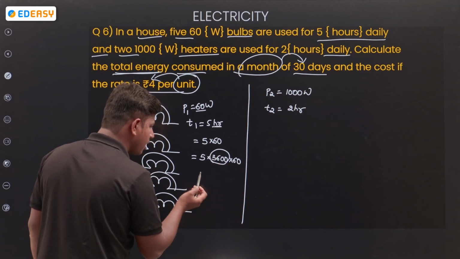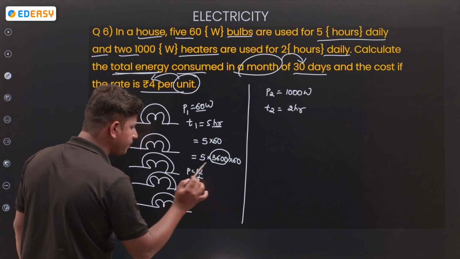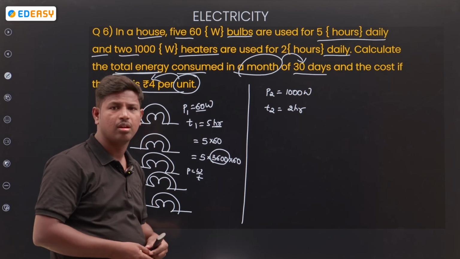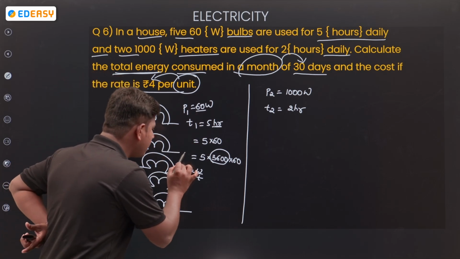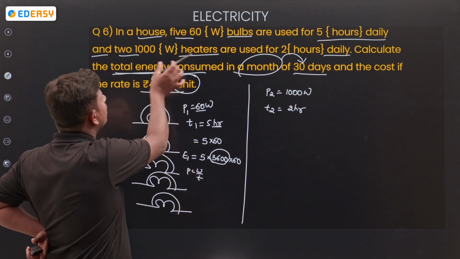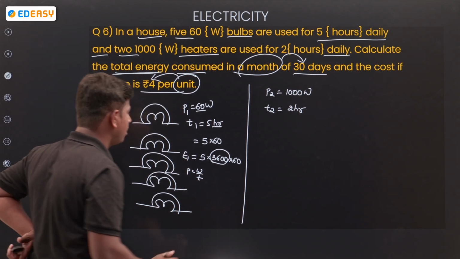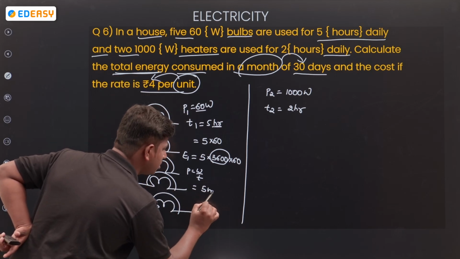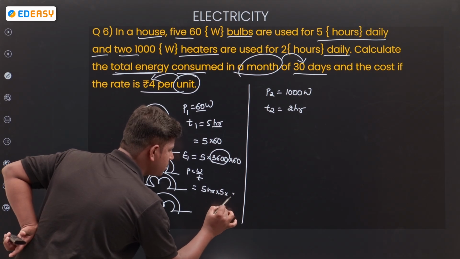Each day, how can we calculate? Power is equal to work done by time. It is given 60 watt and the time. What are we going to find out? The energy of the total 5 bulbs. 5 hours, 5 bulbs, each bulb having 60 watts.